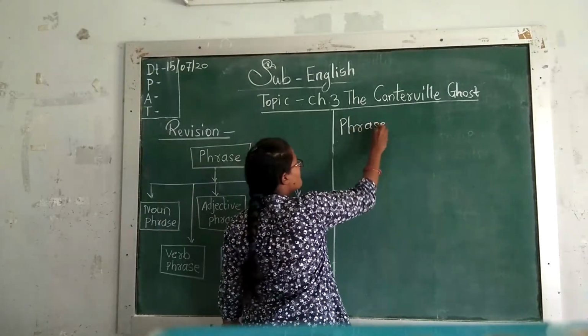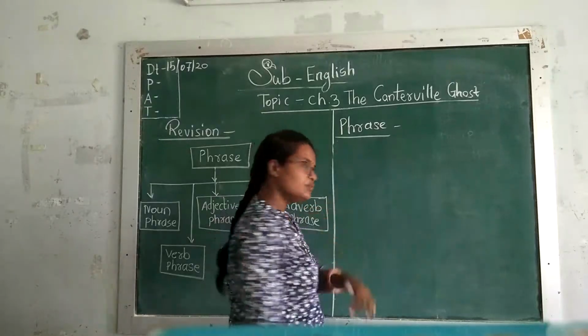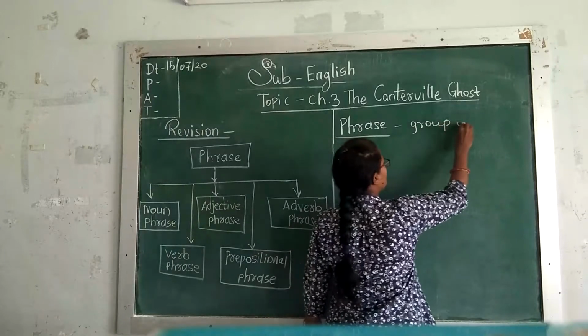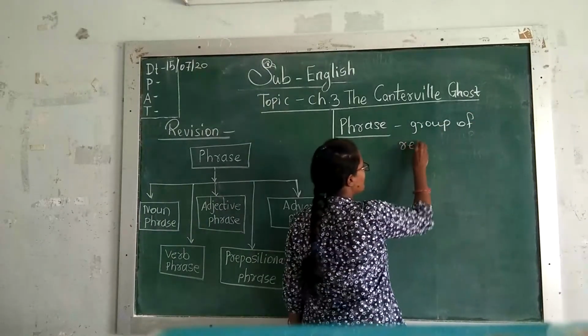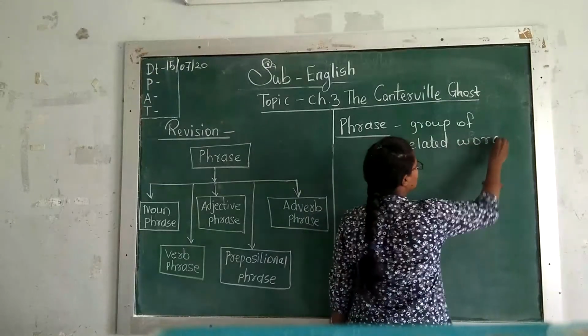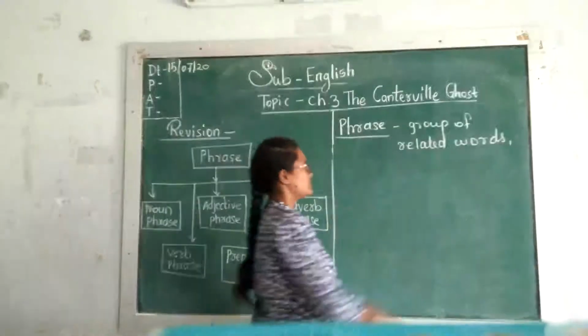A phrase is a group of related words that do not have a verb.